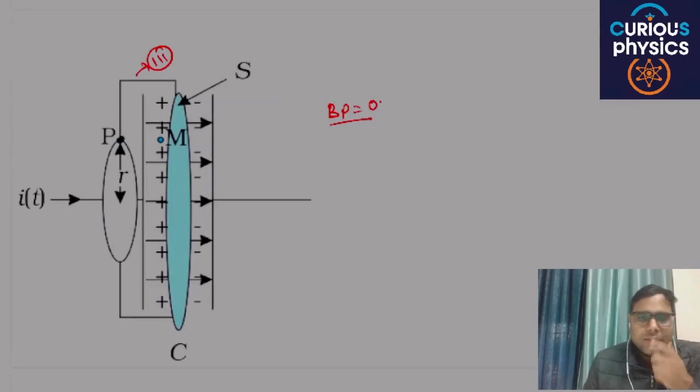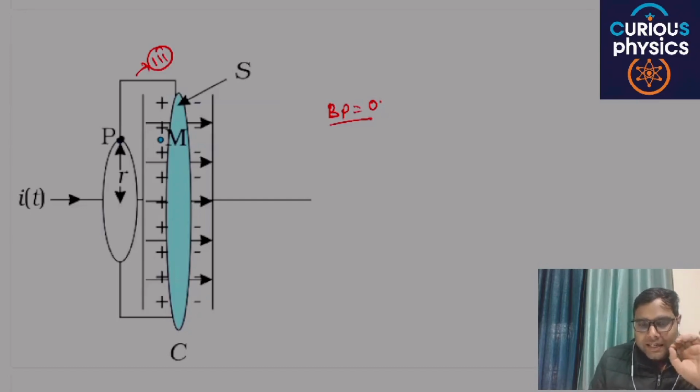Are you able to understand my point or not? So the point P is same, but in situation 1 there is a value of magnetic field, but in second and third case the magnetic field is 0, which is basically contradictory.